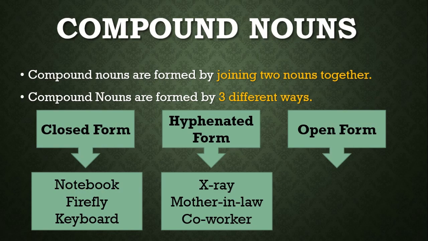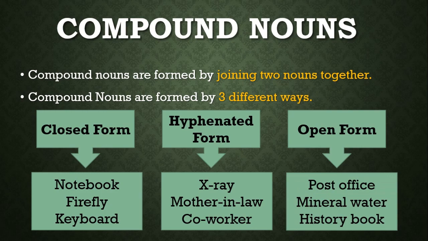Hyphenated form means you place a hyphen between the two words, like X-ray, mother-in-law, co-worker. Next is the open form. In open form, you do not put a hyphen, and you do not remove the space. You keep writing the two words independently: post office, window, water, history book. But these are not considered single nouns; they are compound nouns.